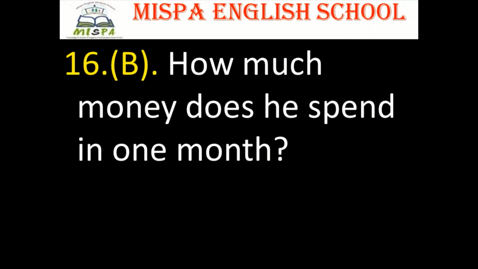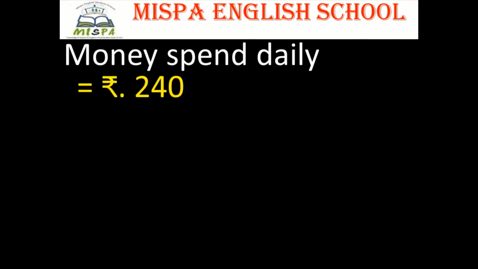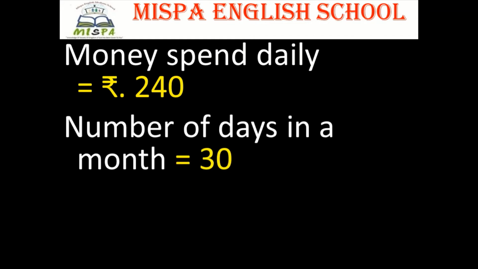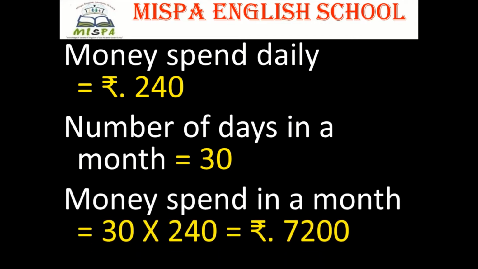Question 16b. How much money does he spend in 1 month? Answer. Money spent daily is equal to rupees 240. Number of days in a month is equal to 30. Money spent in a month, that is equal to 30 into 240, is equal to rupees 7200.